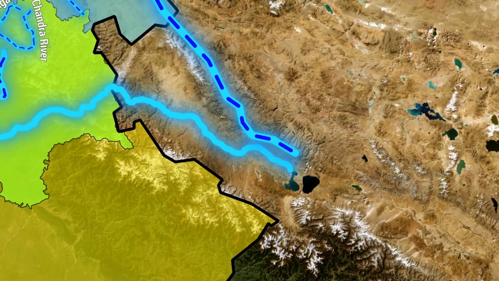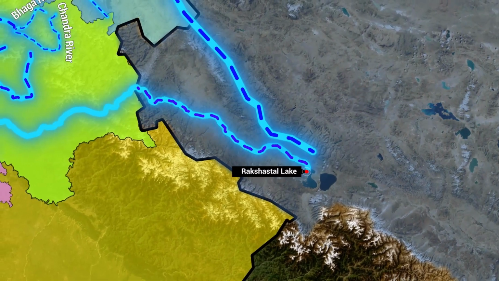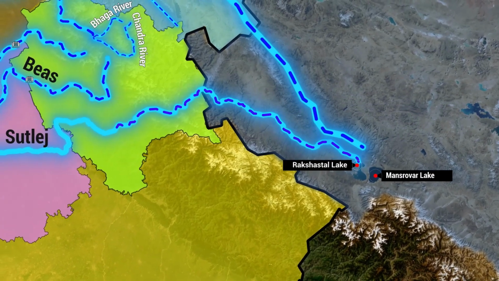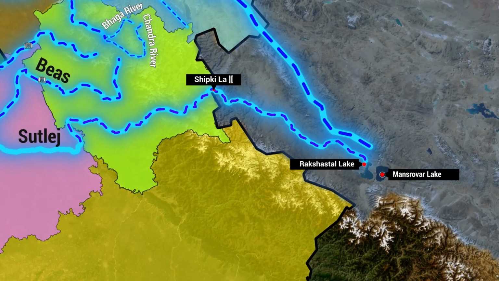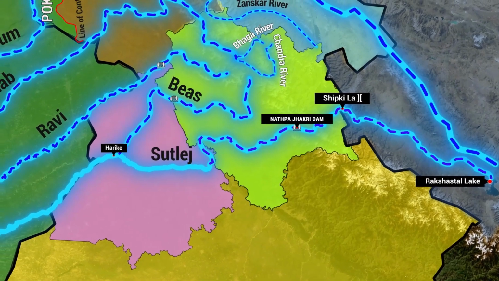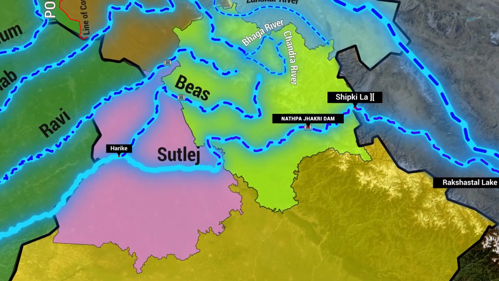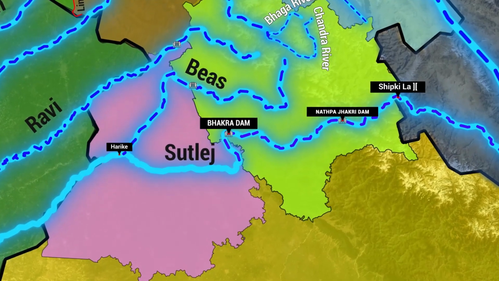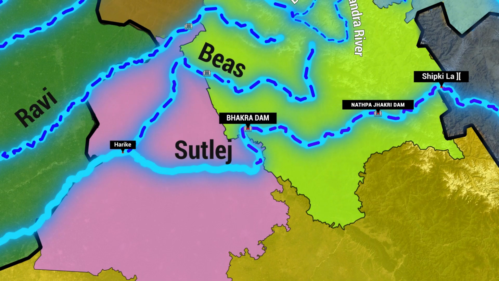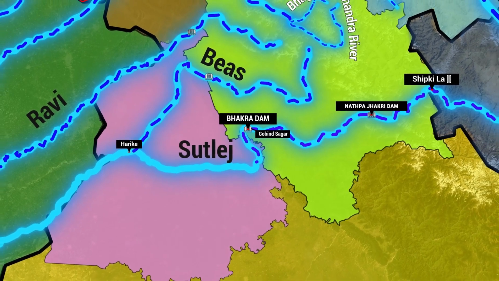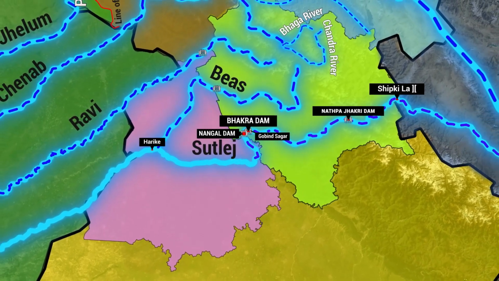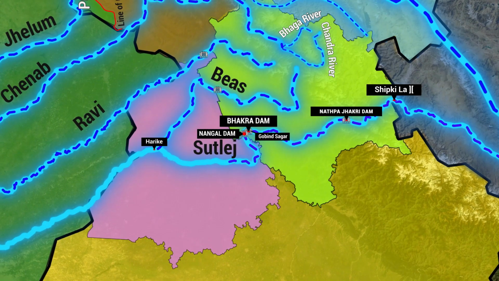Finally, the Satluj River originates in Tibet at Rakshastal Lake near Mansarovar Lake. It enters India through the Shipki La Pass in Himachal Pradesh. The Nathpa Jhakri Dam is located on the Satluj in Himachal Pradesh. Moving westward, the famous Bhakra Dam is located near the border, just before the river enters Punjab. The Bhakra Dam creates the Govind Sagar Lake. Upon entering Punjab, the Nangal Dam is located about 8 kilometers downstream from the Bhakra Dam.